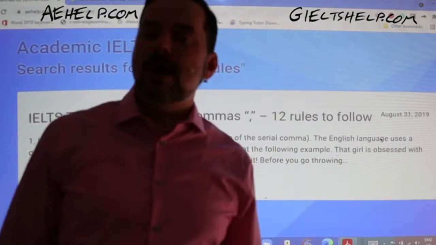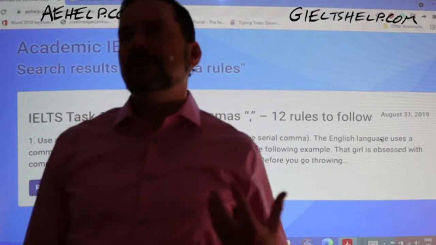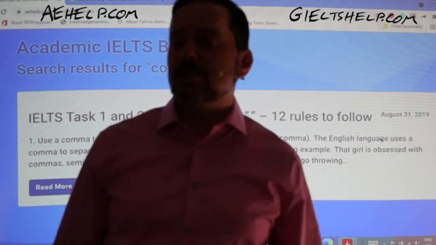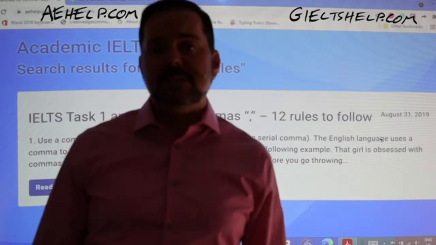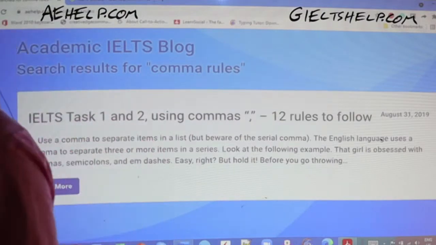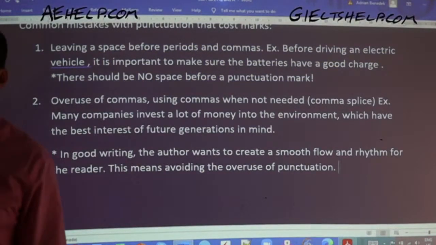Semicolons, if you know how to use them, great. If you're not sure how to use them, don't panic. You don't need to have that level of comprehension of punctuation for the IELTS exam. When you get to university and when you're doing essays in university, yes, you will need to up your game, but not so much for the IELTS exam. So it's not absolutely critical that you understand the use of more advanced punctuation, but you should know how to use commas, so check that out.